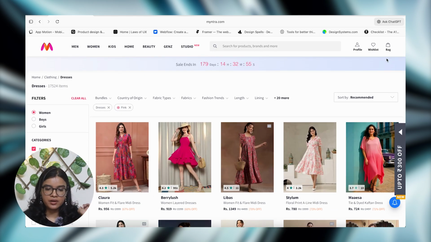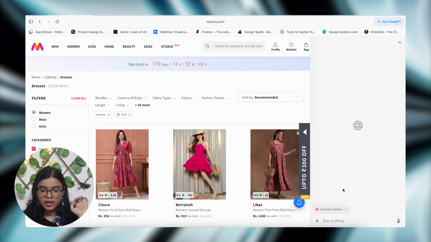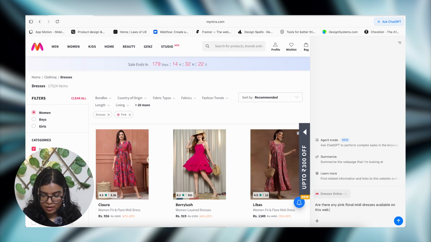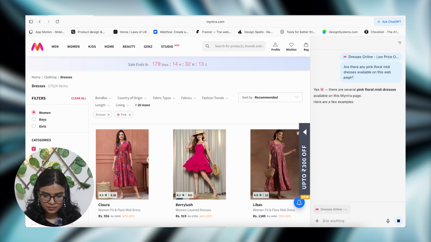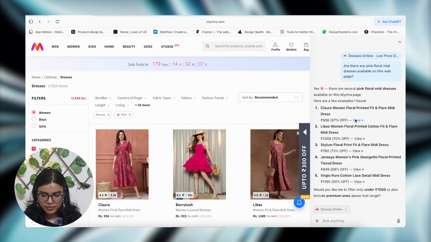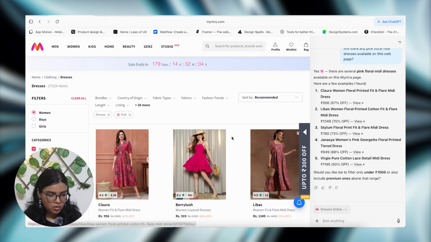How can we chat with a certain web page? In the rightmost corner, you will find this option called Ask ChatGPT. Click on it. And now a chat box will open for ChatGPT where you can start a conversation with the web page. For example, here I may write, are there any pink floral midi dresses available on this web page? Oh, so it's telling me, yes, there are several pink floral midi dresses. It has given me links also with the discounts as well. Great. Okay, so now this is very simple. I believe that you can do that.